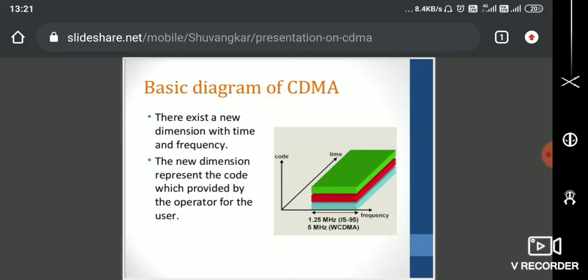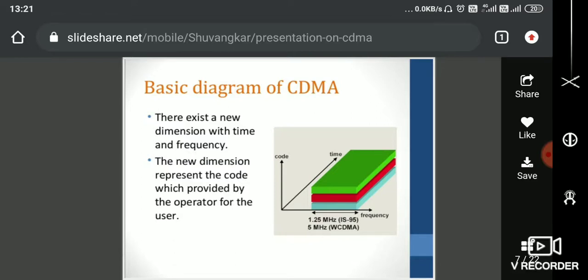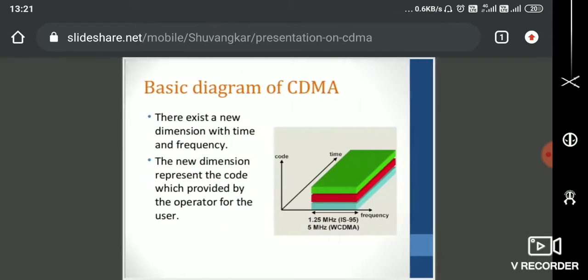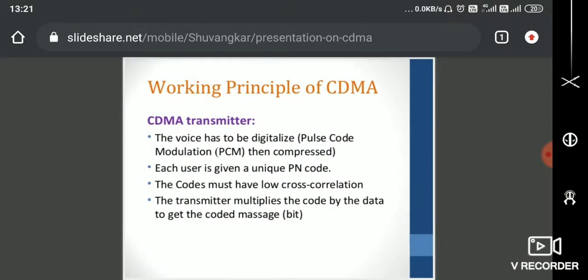So there exists a new dimension, as I already told you. Code will be the new dimension. Each user is given a code, so the representation of the user is going to be the code. How it works is very simple. For example, I have 10 users and my entire band of frequency is 100 megahertz. I'm not going to split these frequencies. Instead, each user is given a random code, so that all my 10 users are able to access my frequencies, or access my bandwidth. This is the working principle of CDMA.